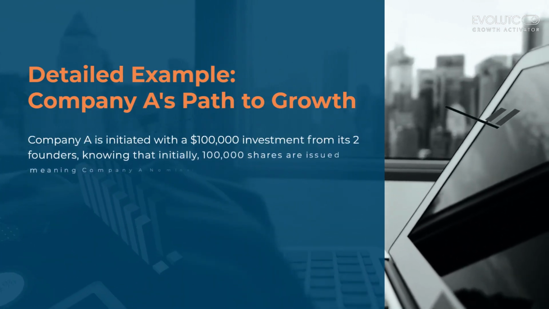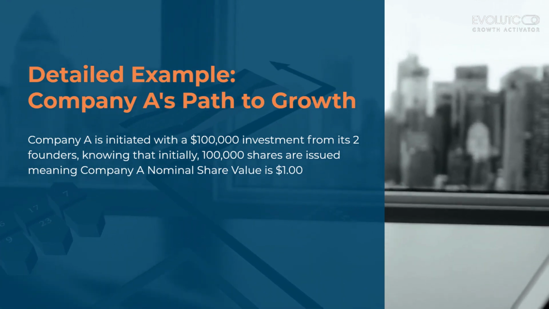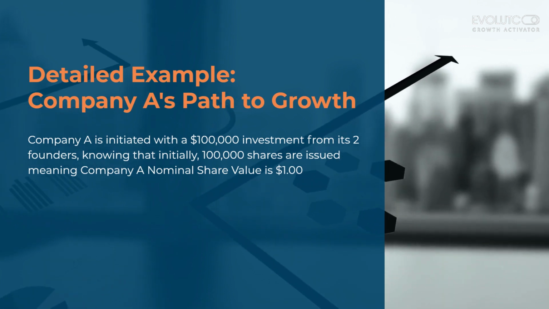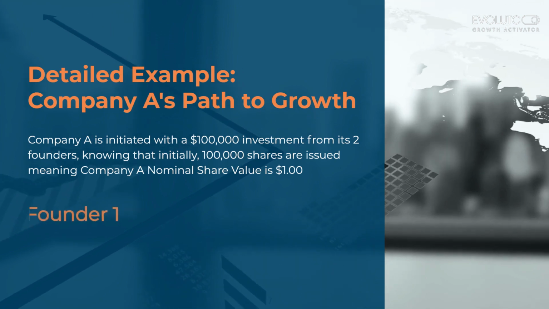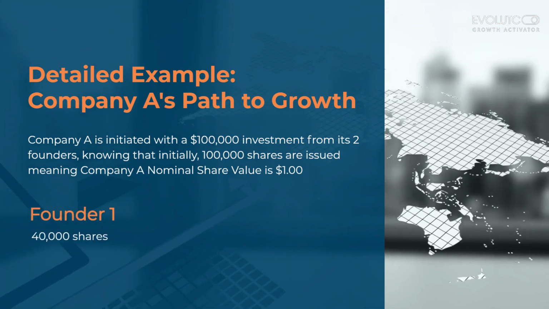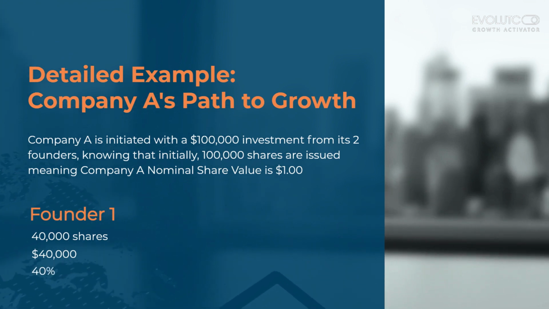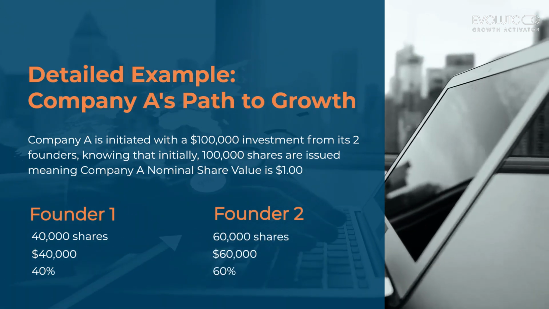Company A is initiated with a $100,000 investment from its two founders, knowing that initially, 100,000 shares are issued, meaning Company A's nominal share value is $1. Founder 1 owns 40,000 shares, worth $40,000, which is 40% of overall shares. Founder 2 owns 60,000 shares, worth $60,000, which is 60% of overall shares.